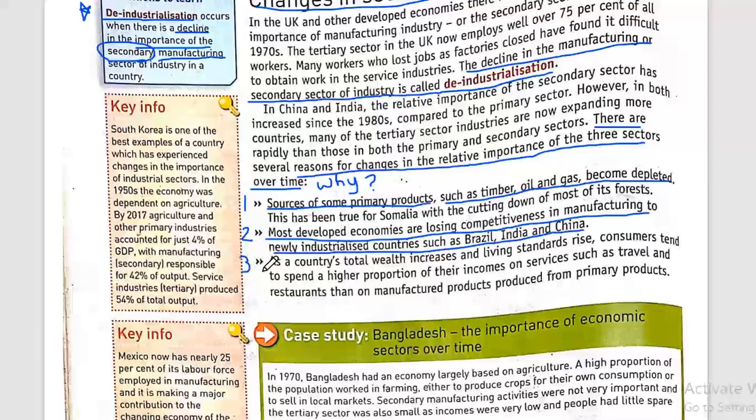And number three: as countries' total wealth increases and living standards rise, consumers tend to spend a higher proportion of their incomes on services such as travel and restaurants than on manufactured products produced from primary products. Because the people living in this specific country have higher income, they are focusing more on getting services. They are no longer interested in, let's say, extracting raw materials and focusing on the primary sector.